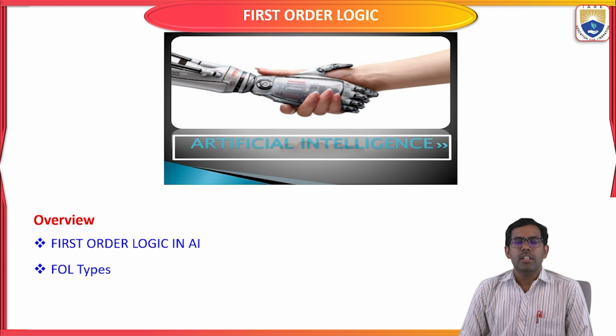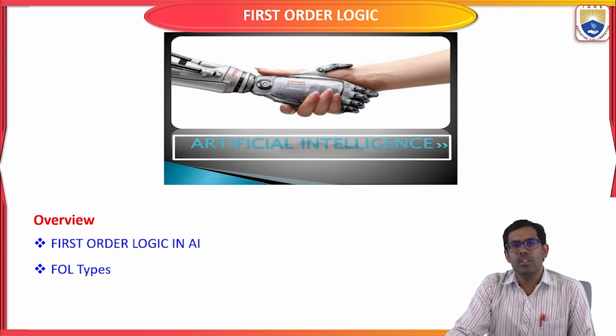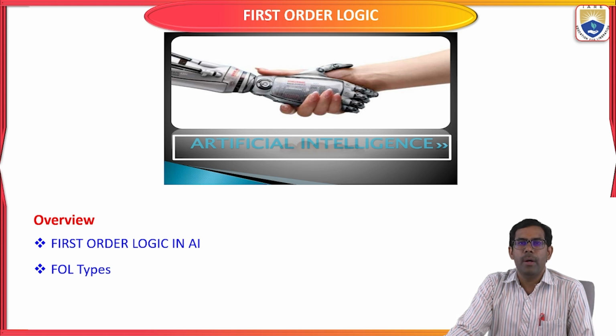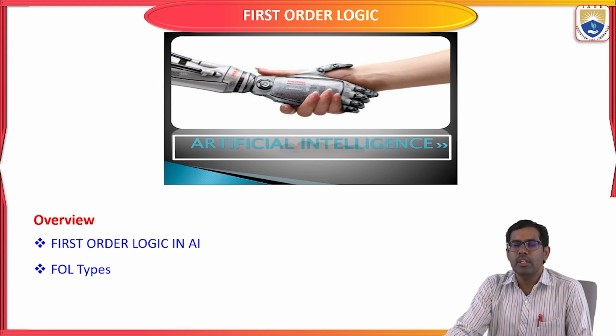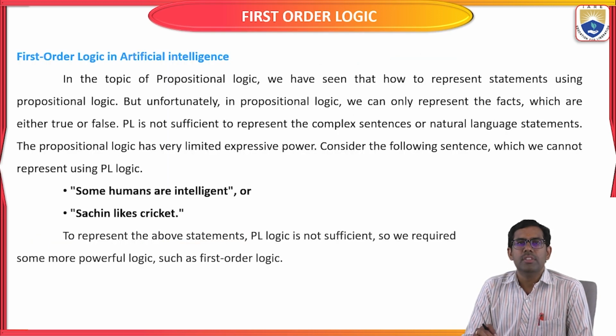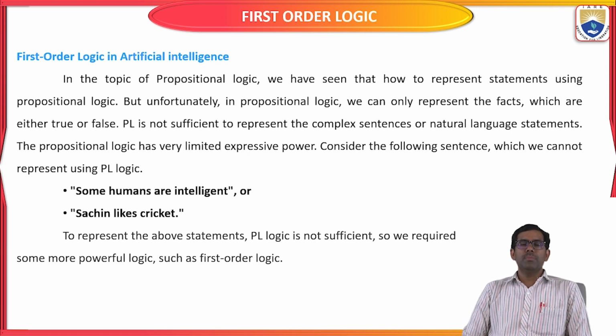First, we will see what first order logic is and its concepts in artificial intelligence. Next, we will see the different types of first order logic; there are two simple types, which you will see at the end. So let us start. We are going to see first order logic in the topic of propositional logic, which I covered in the previous section.